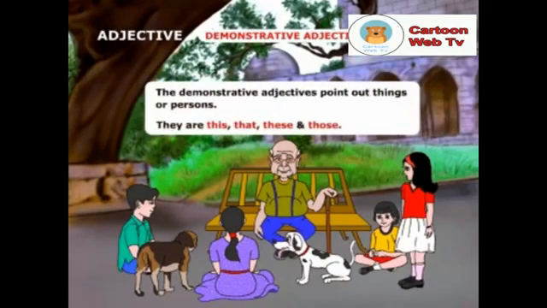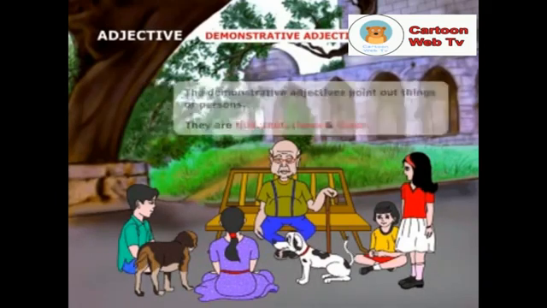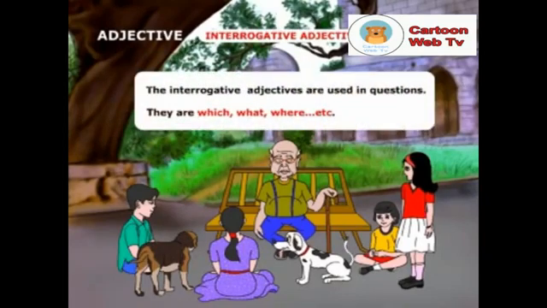The demonstrative adjectives point out things or persons. They are this, that, these, and those. The interrogative adjectives are used in questions. They are which, what, where, etc.